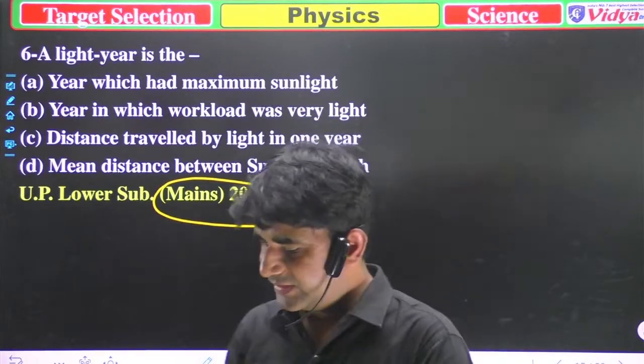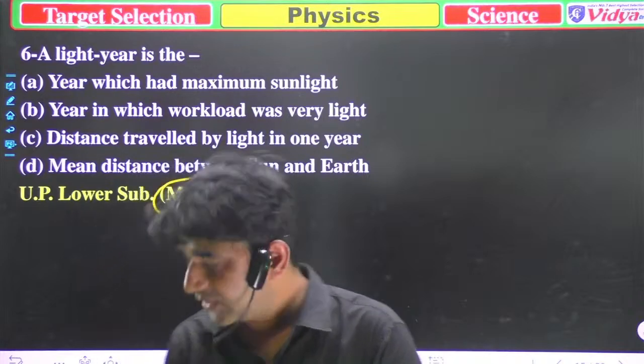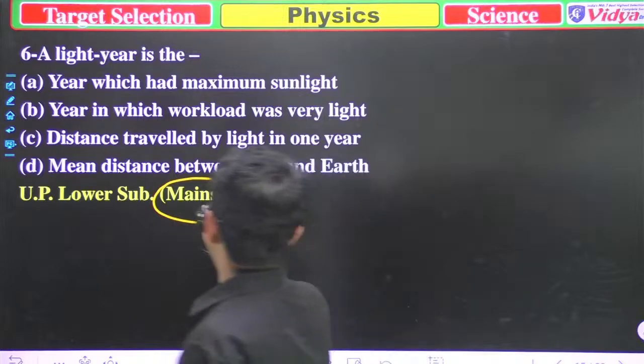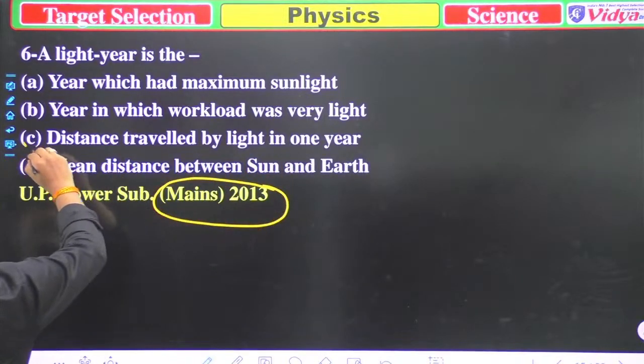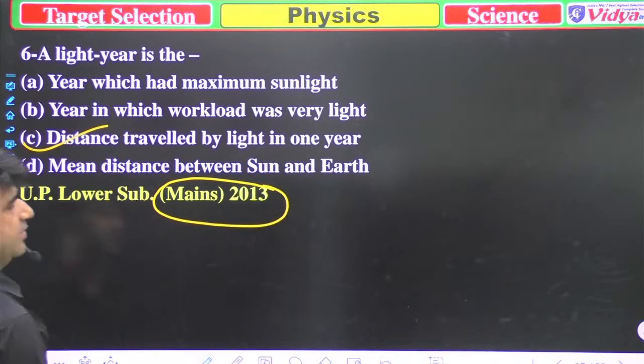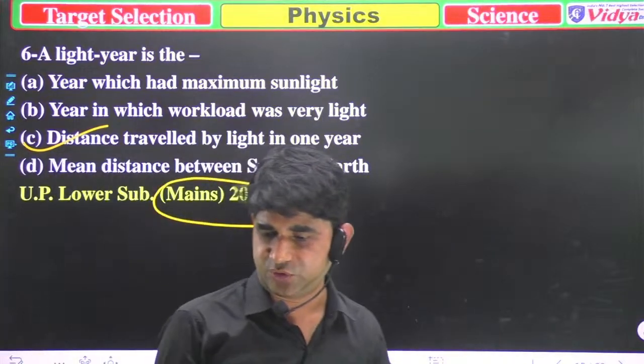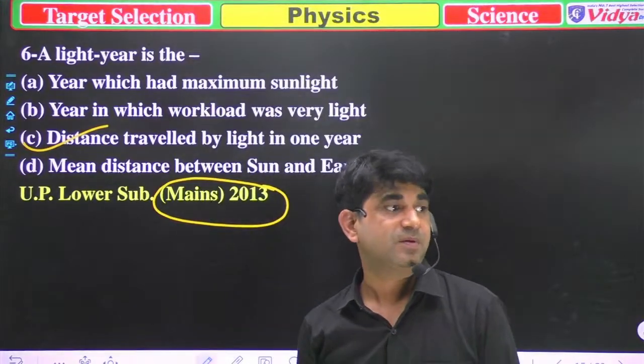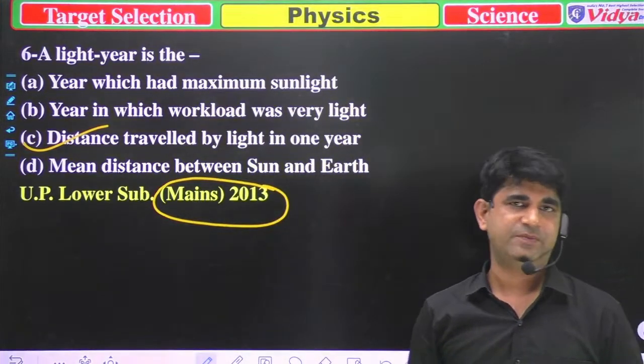6c. Yeah, this time Sabana you are right. Means distance traveled by light in 1 year. So that's correct. Sabana, I think you should clap for yourself because you are right.